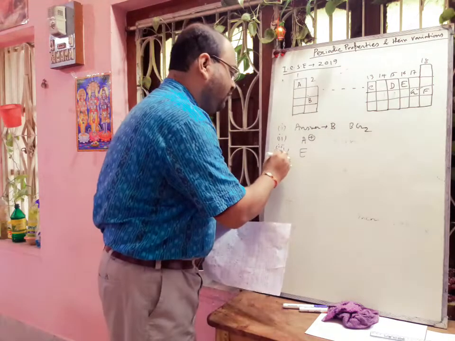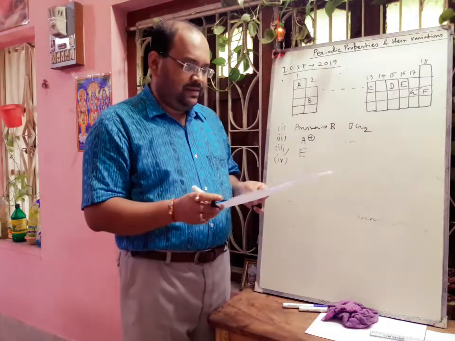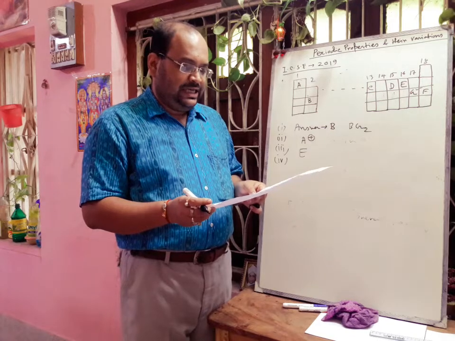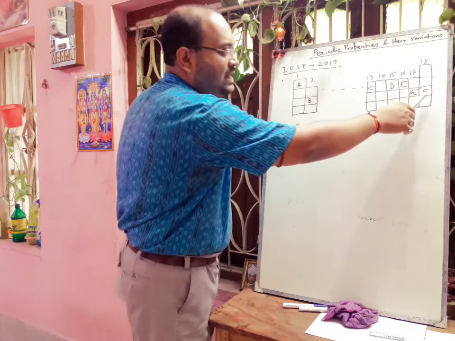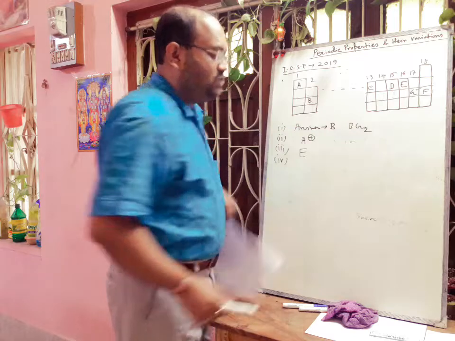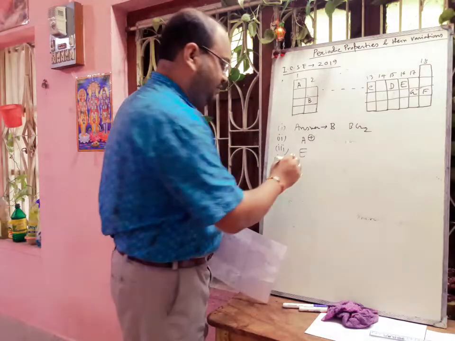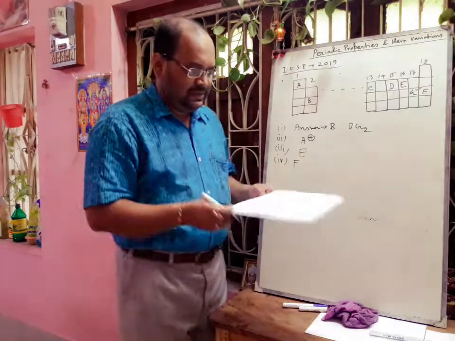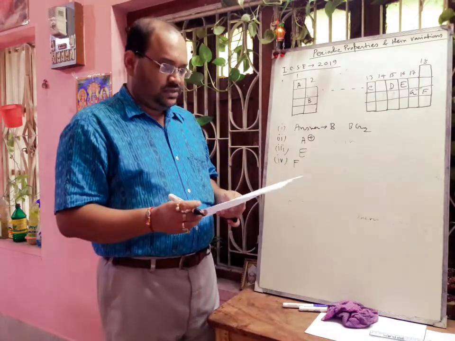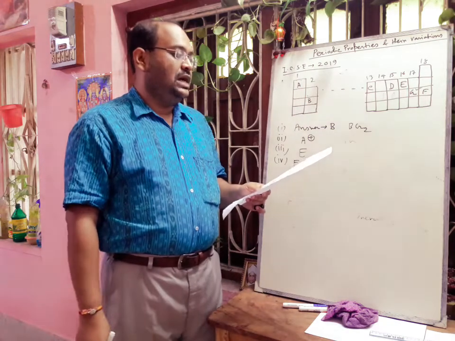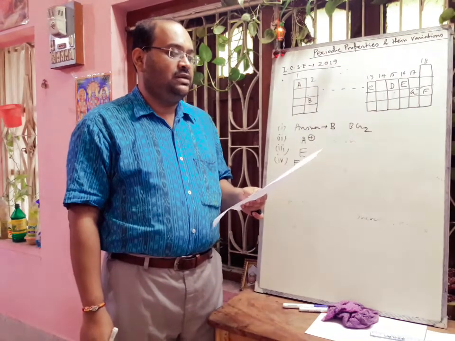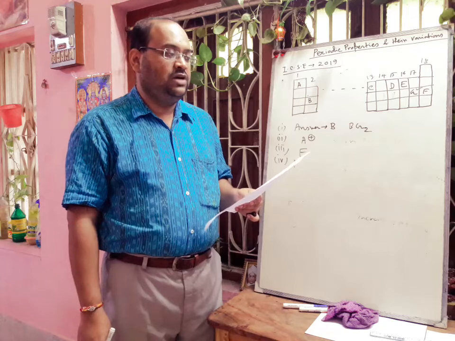Next, question 4. Question 4 asks which is an inert gas. Group 18 elements are called inert gases. Only one element is present here, so the answer will be F. So F is an inert gas. In this way, we have completed the solution of the year ICSE 2019.